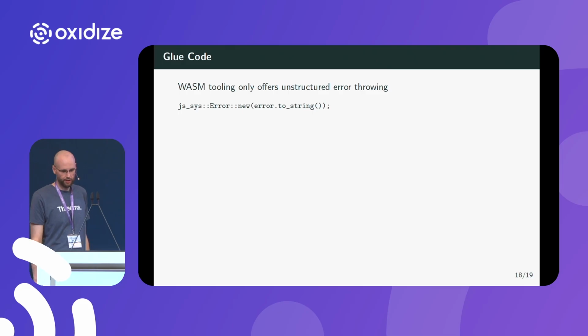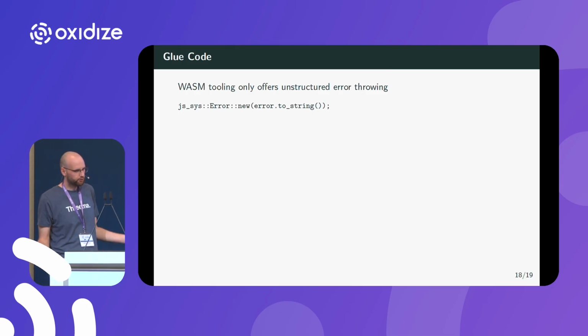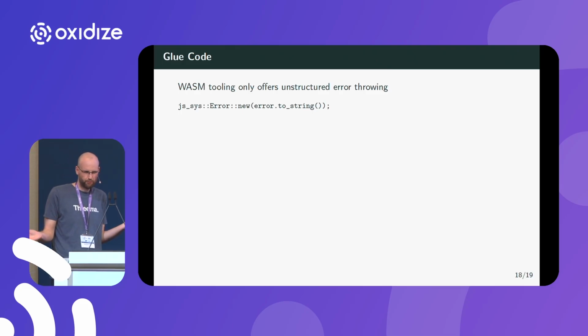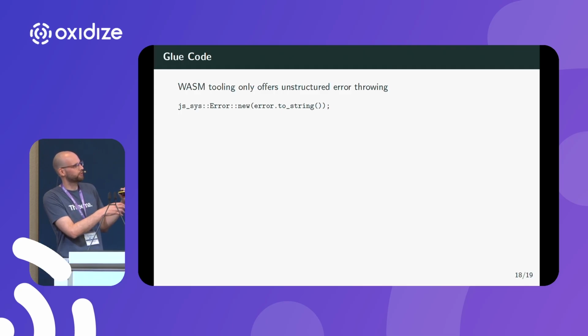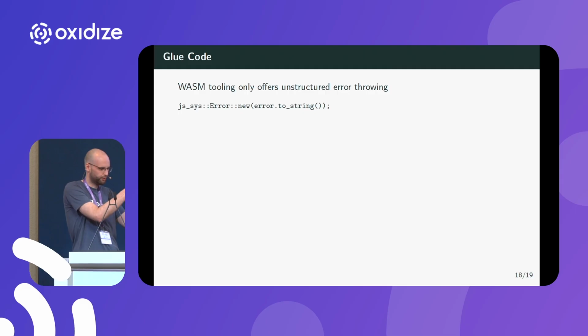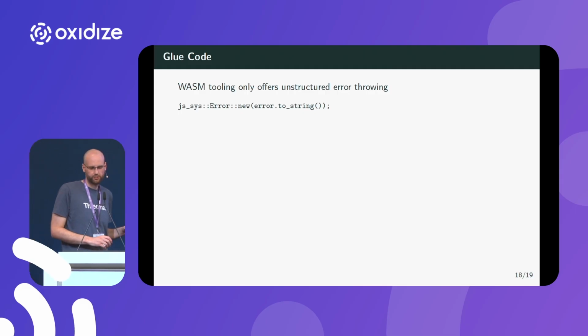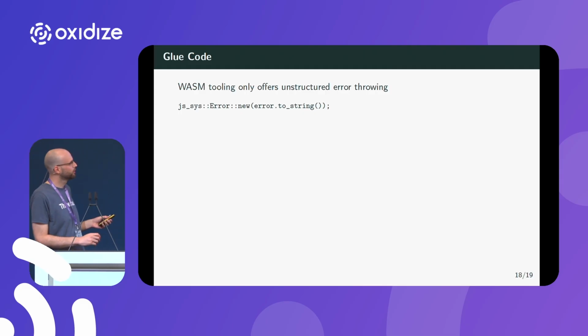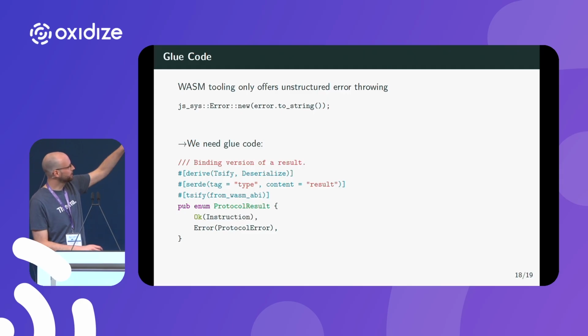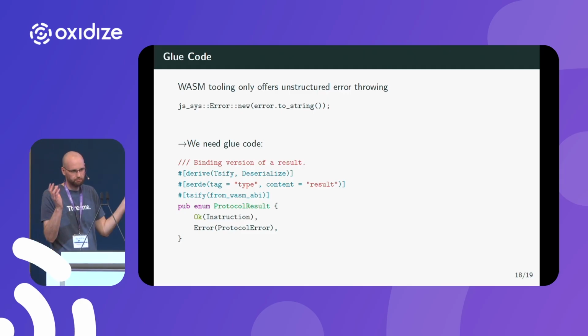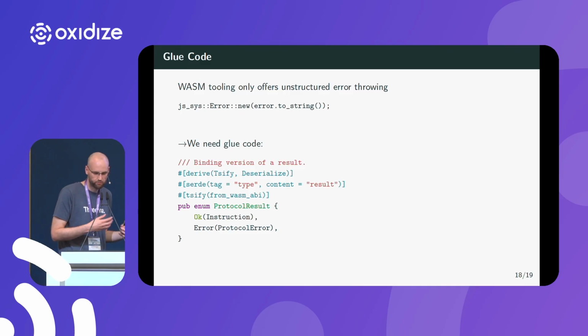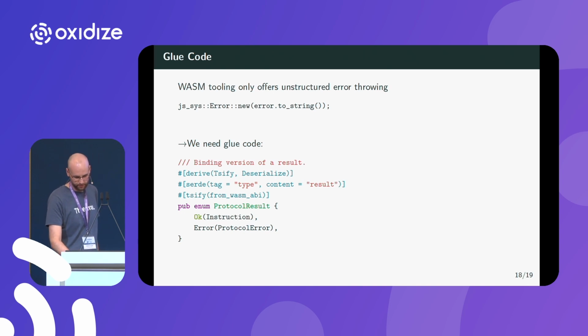And to be honest, default error handling in JavaScript is probably not the best anyways, because you will have to look very deeply into the documentation and what can throw at which point in time. So we decided to just return a tagged union here, which mimics the way we are doing results in Rust, which is then just much more expressive and explicit. And that basically sums up our bindings.